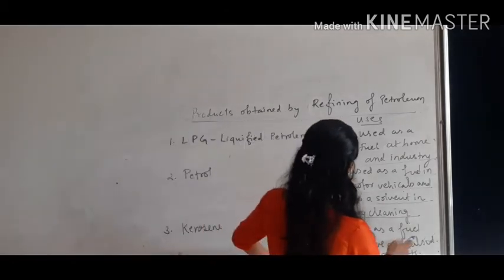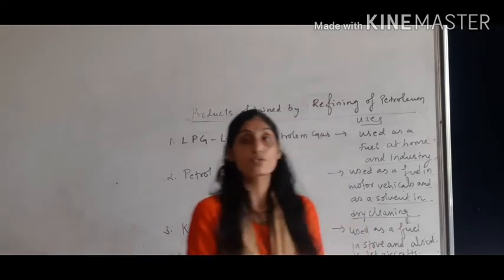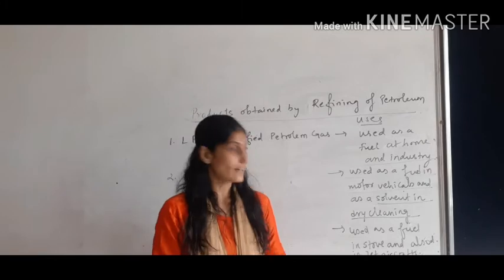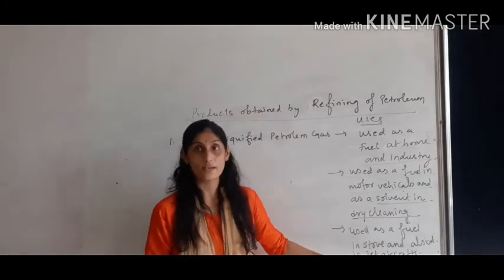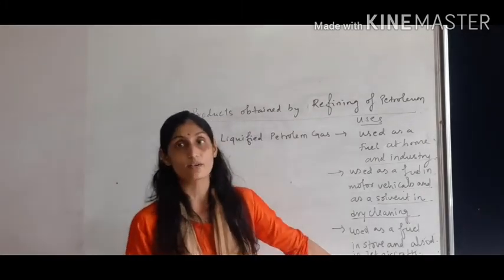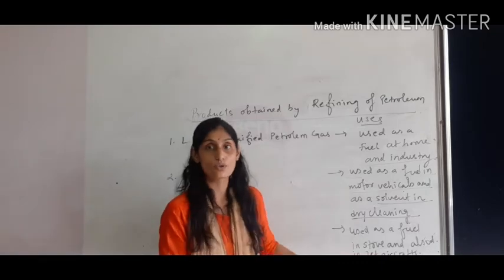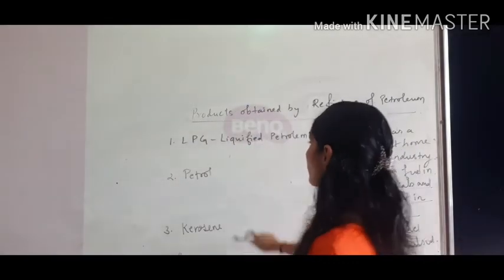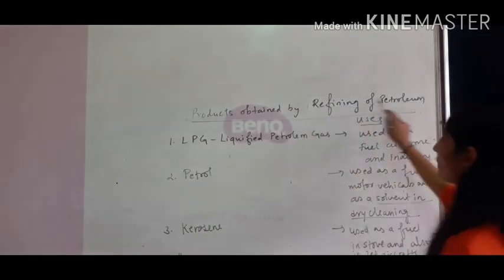Kerosene is used as a fuel in stoves. It is used in jet aircraft as a fuel. Jet airplanes are run by the use of kerosene. So this is the use of the very first three products which we are obtaining by the refining of petroleum.